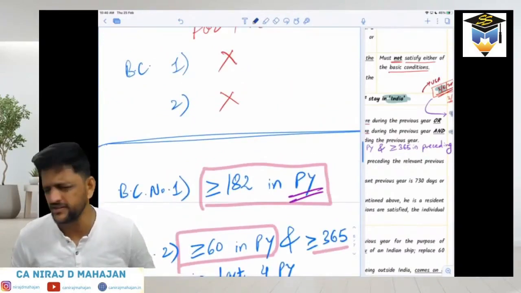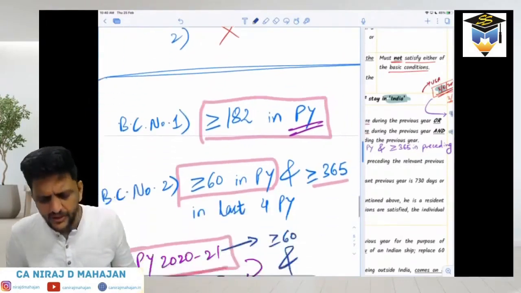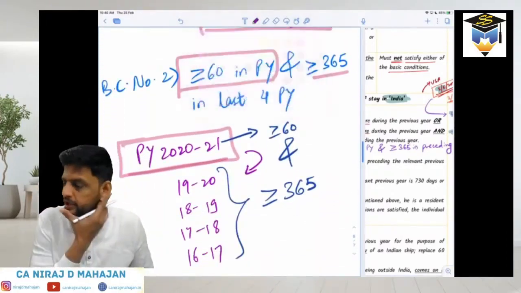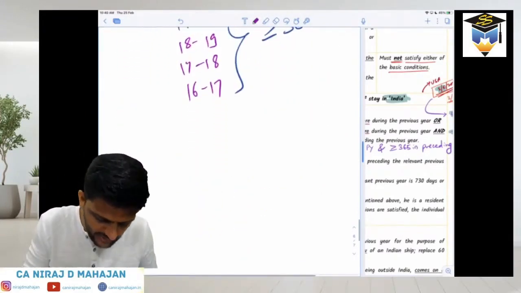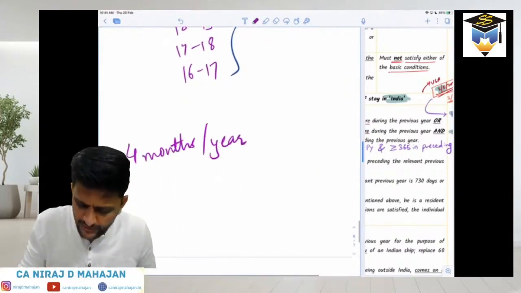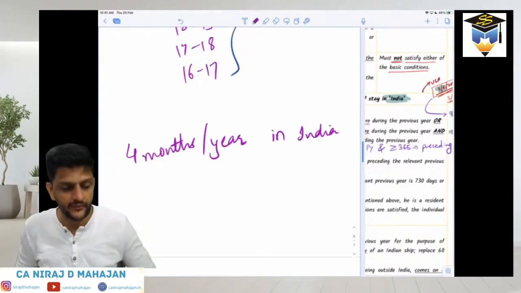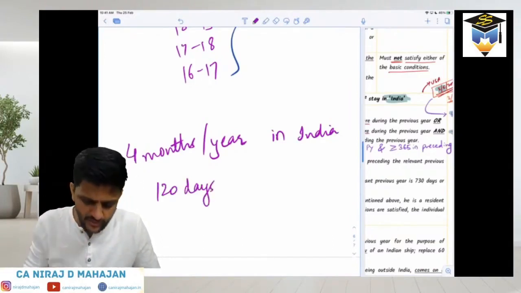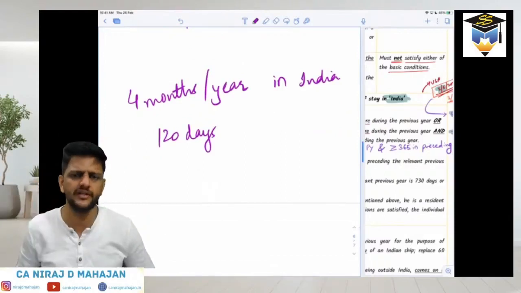Okay? So, basic condition number 1 is the simplest. That in the previous year, at least 182 days, simple. Then basic condition number 1 is satisfied. But are you able to understand, let us say a person is coming and going for 4 months per year? He is in India. I'm just giving you an example. 4 months per year in India. Let us say tentatively 4 months means what? 30 into 4, 120. 120 days every year. A person comes to India 4 months in a year every year.